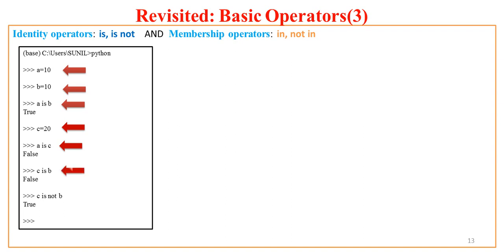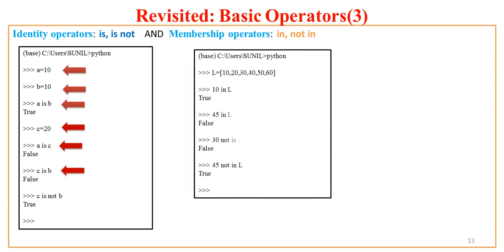Same is the case if I test c with b. Is c is b? The answer is false. But if I now test c is not b, it gives me the answer true. Fine.